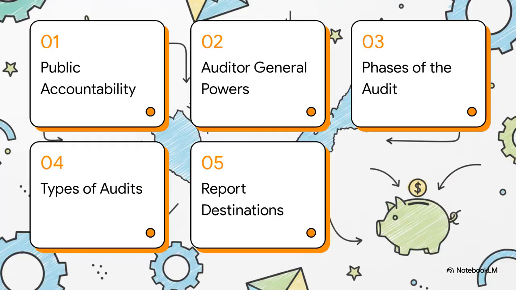Here is our quick syllabus for today. First, public accountability. Second, the Auditor General's powers. Third, phases of the audit. Fourth, the 3 types of audits. And finally, where do your reports go?